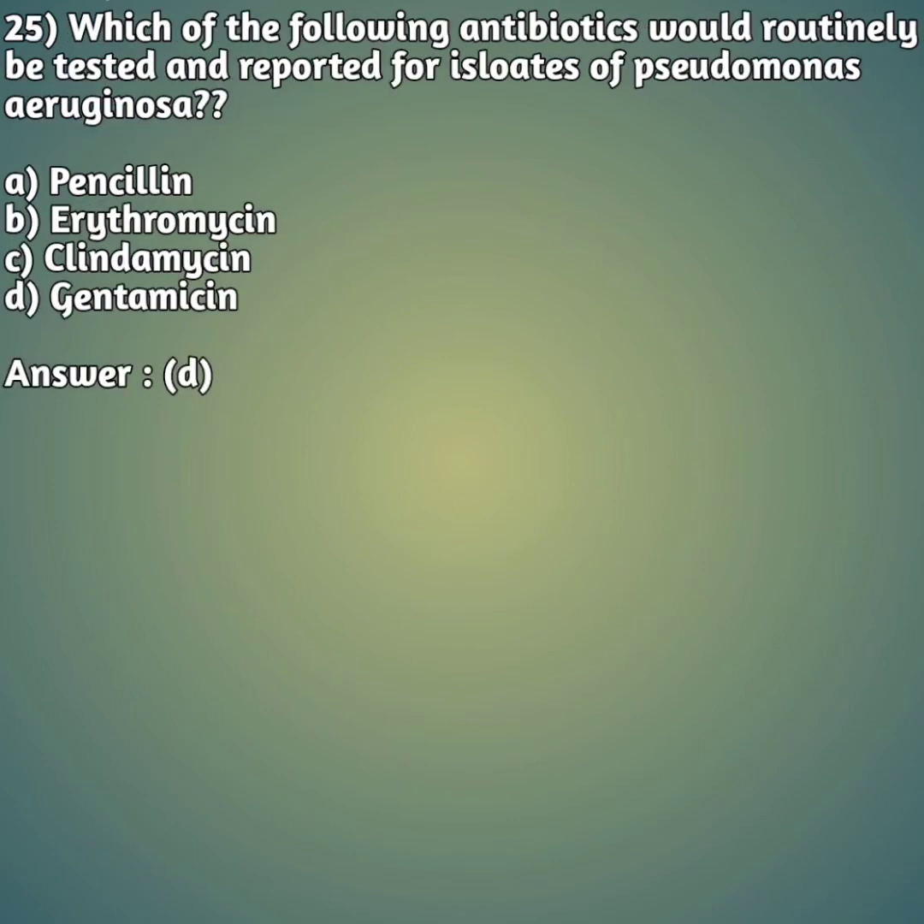Moving on to our 25th question. Which of the following antibiotics would routinely be tested and reported for isolates of Pseudomonas aeruginosa? Option A, penicillin. Option B, erythromycin. Option C, clindamycin. And option D, gentamicin. So the right answer is answer D, that is gentamicin is routinely tested and reported for isolates of Pseudomonas aeruginosa.